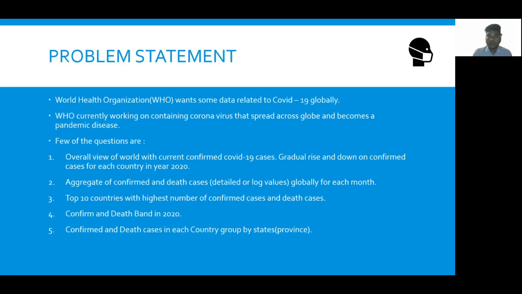The fourth problem statement is that they want to see the confirmed and death cases in every state of a country.